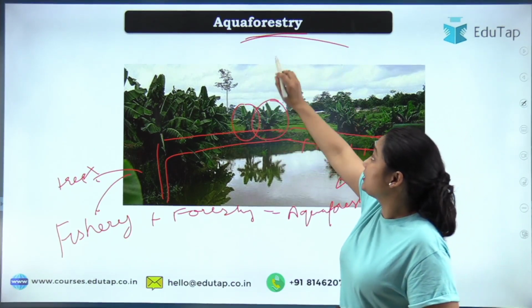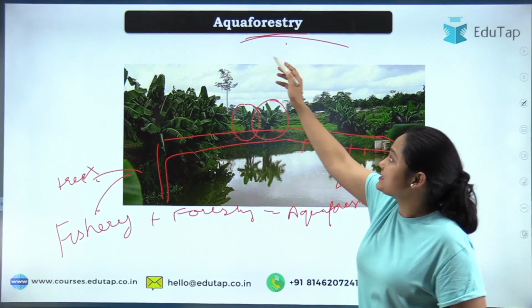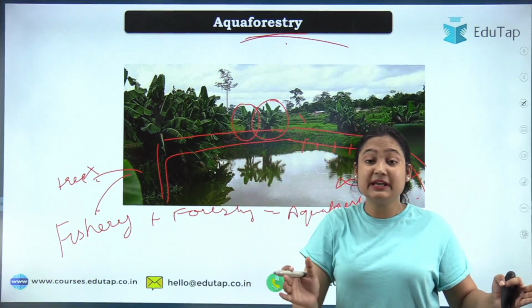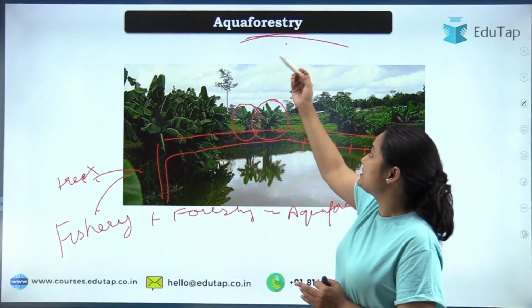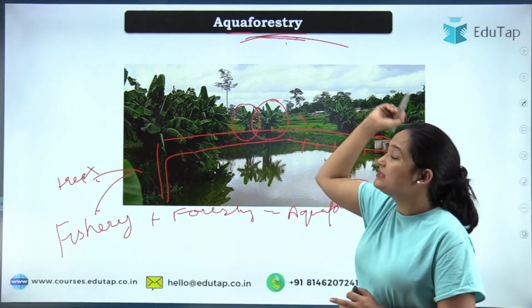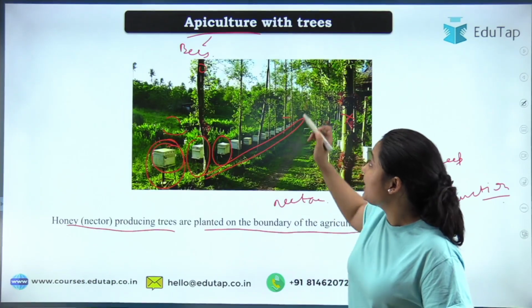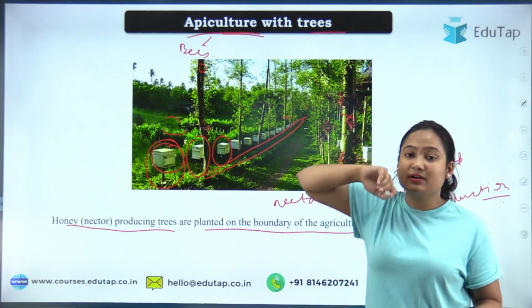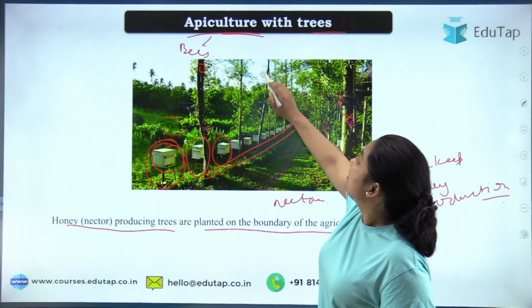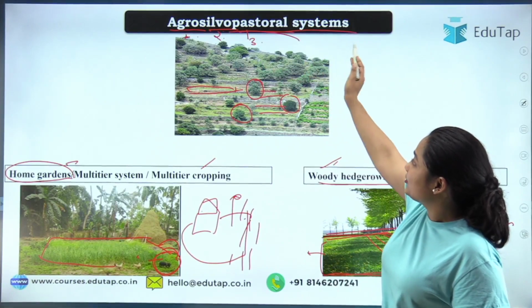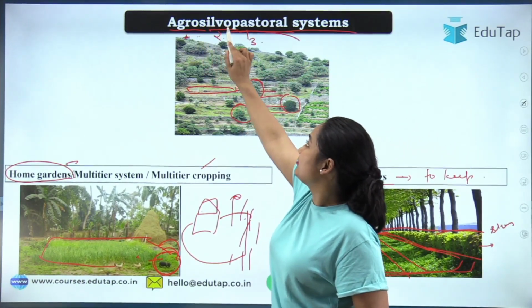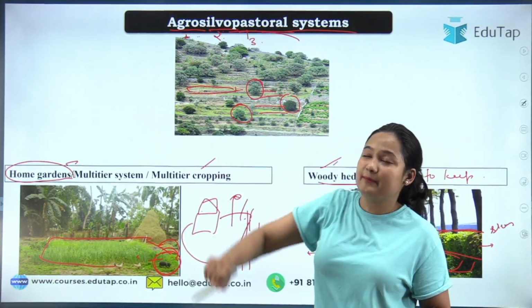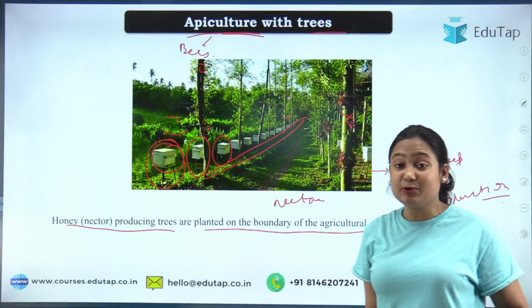So if they ask you for the components of aquaforestry, it means they are asking what you are keeping in the particular system of aquaforestry. You can go for fish. Forestry means forestry. If you talk about apiculture with tree, apiculture means honeybee, and tree means forestry. Okay. Similarly, if we talk about agrosilvopastoral culture, you will say agriculture we are doing, forestry we are keeping, also we are keeping the livestock. Okay, quite easy to understand.